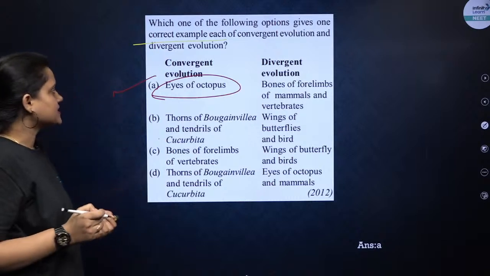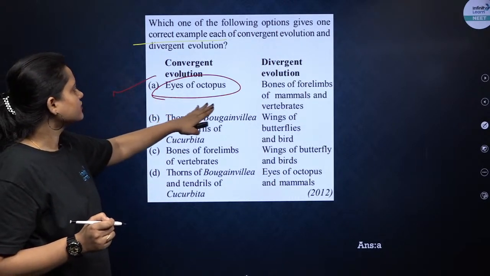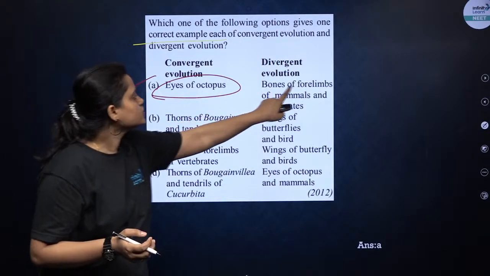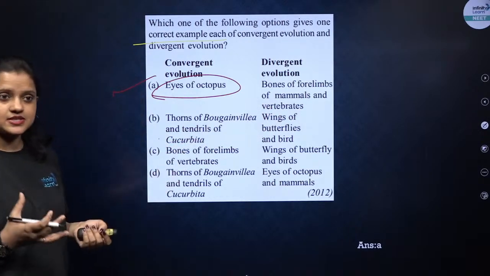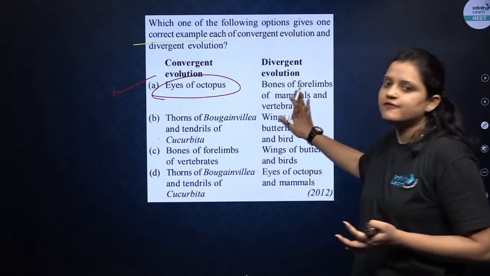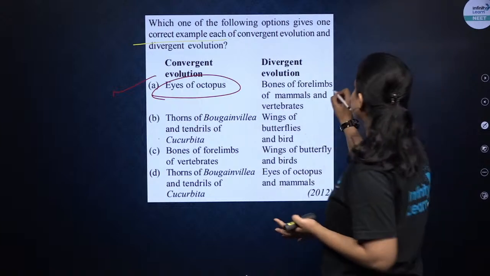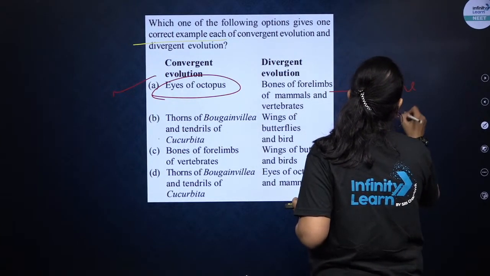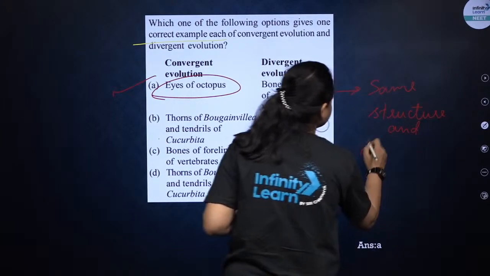Eyes of octopus and eyes of birds or mammals. Bones of forelimb of mammals and vertebrates. Yes, in mammals you will see that the bones of forelimb will be same, but their function will be different. So, divergent evolution will show same structure and different function.